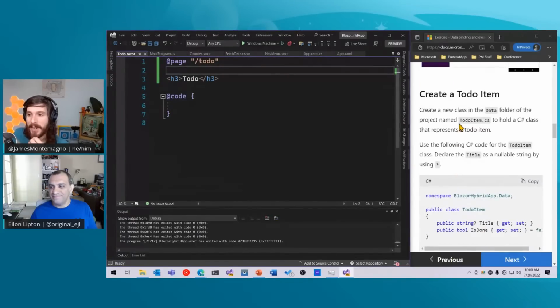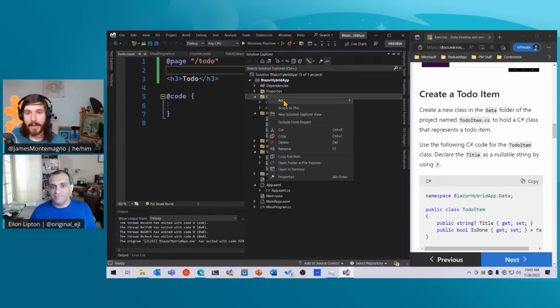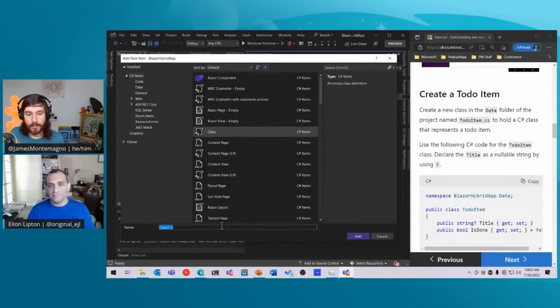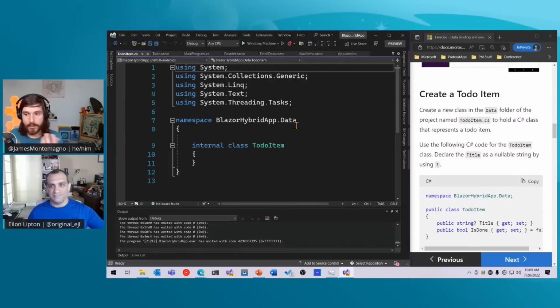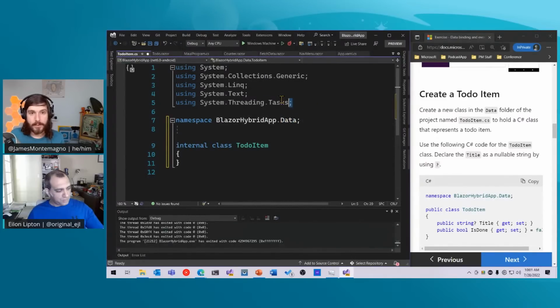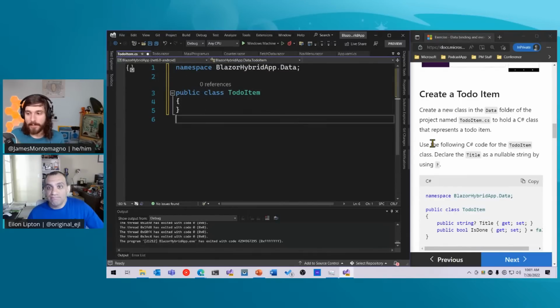So I'm going to create a to-do item over here. I'm going to go into my data and add a new class, and I'm going to call this a to-do item. There we go. So just normal C# stuff. Again, this could be in a shared class, things like that. I'm going to go ahead and use modern C# by deleting everything, and call this public class ToDoItem.